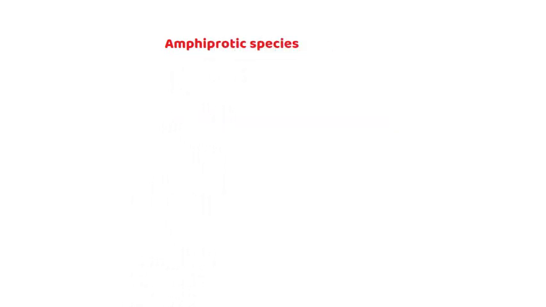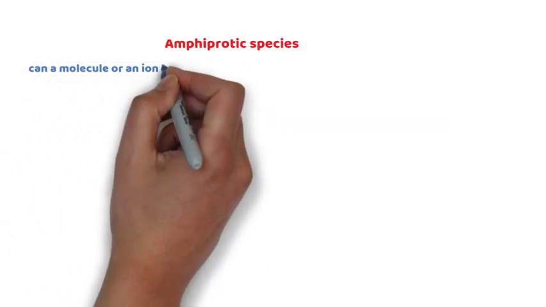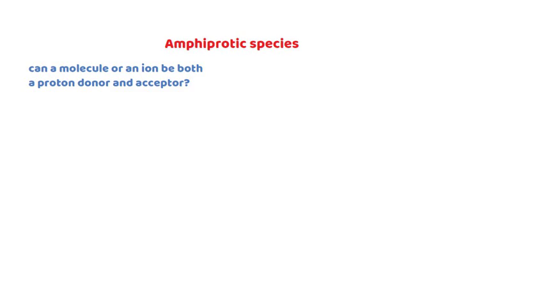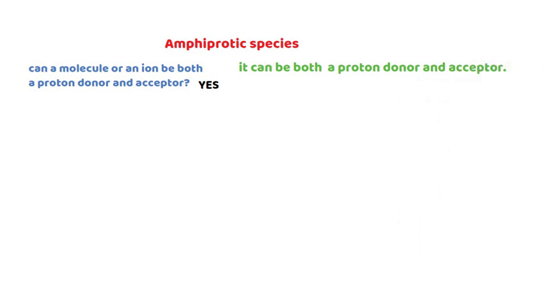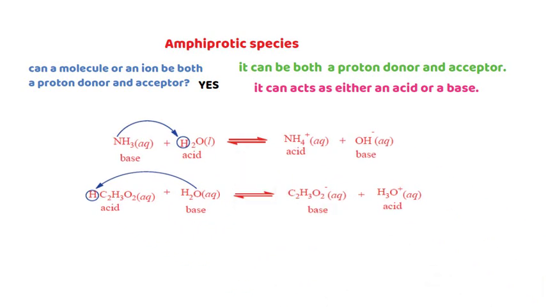Now, amphiprotic species. Can a molecule or an ion be both a proton donor and a proton acceptor? The answer here is yes. It can be both a proton donor and acceptor, whether it is an ion or a substance. That means it can act as either an acid or a base.